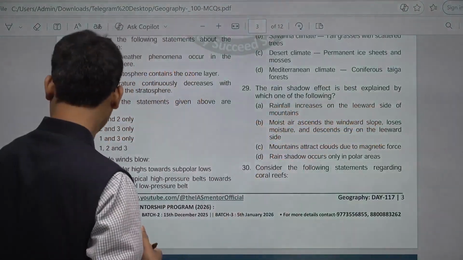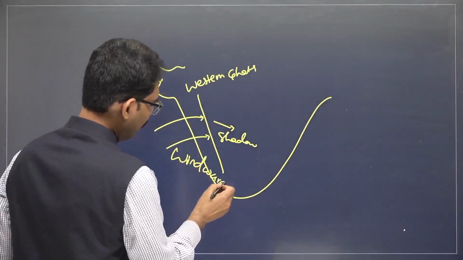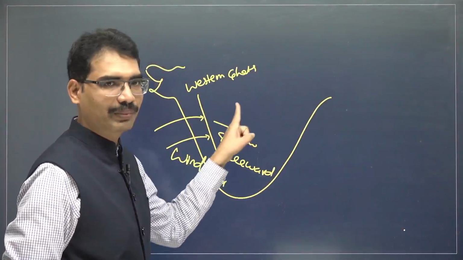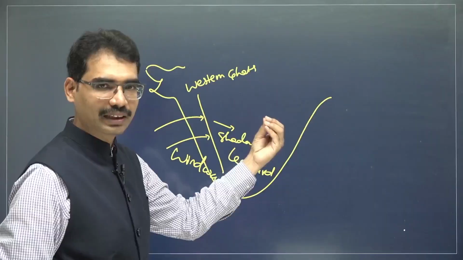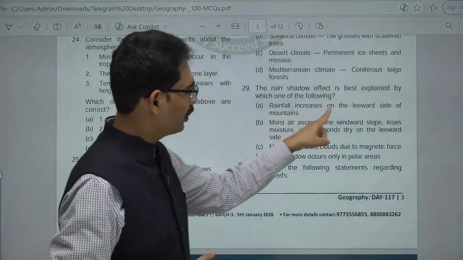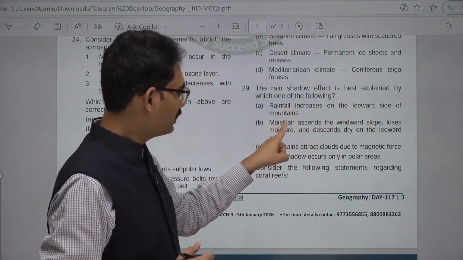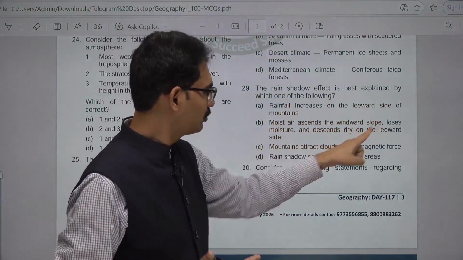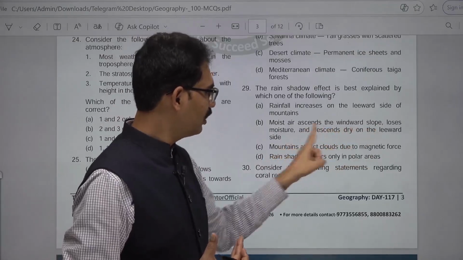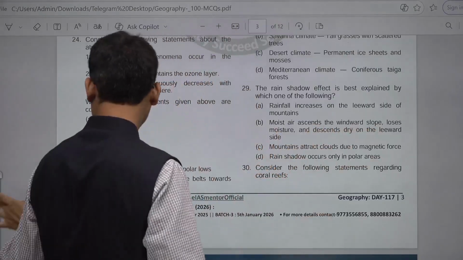No, this is windward and this is leeward. And that's why this area, the Vidarbha region, the Telangana plateau, Karnataka, are dry regions. Rainfall increases on the leeward side of the mountains. It is not correct. Moist air ascends the windward slope, loses moisture and descends dry on the leeward side. So, this is the answer.